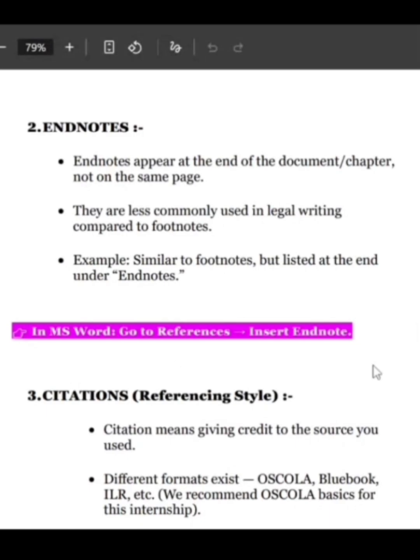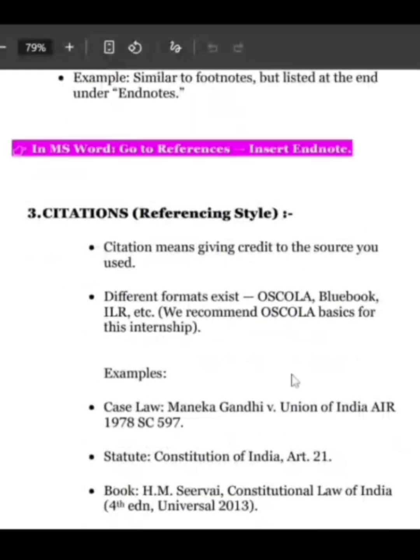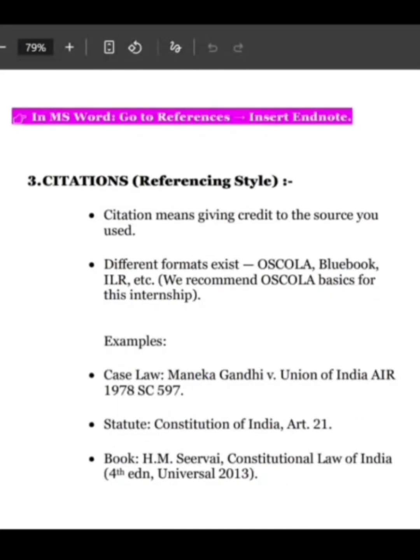And when you go to MS Word, you will get the option of insert endnotes or footnotes both. Now, citation and referencing styles. There are many referencing styles, but here we are going to discuss these: OSCOLA, Blue Book, ILR, ILA. There are many, but OSCOLA is the one which you all can refer to because it is most commonly used in colleges also. So it will help you in your college also.